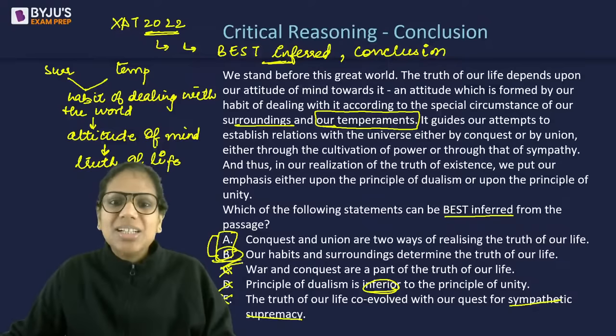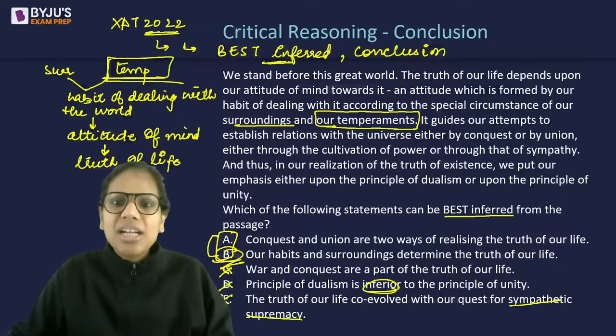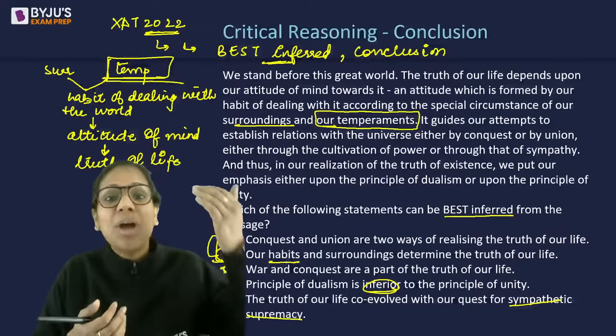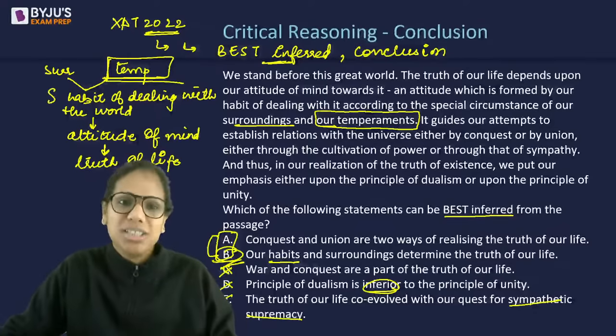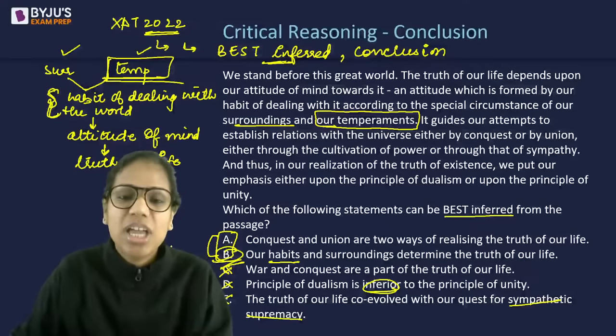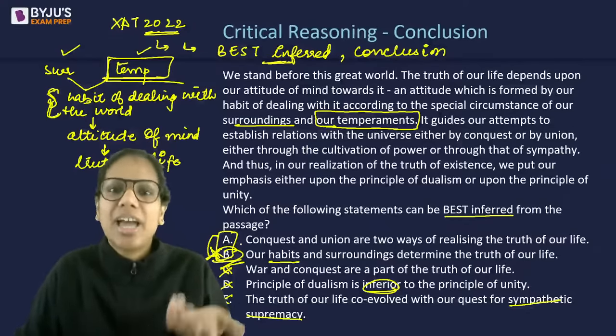So B is incomplete in the sense that it does not talk about temperaments, first of all. And it's not our habits in general that determine the truth of our life. It's our habit of dealing with the world based on our surroundings and temperaments. That is what is determining ultimately the truth of our life. That is why B becomes incomplete and slightly distorted when it says our habits.